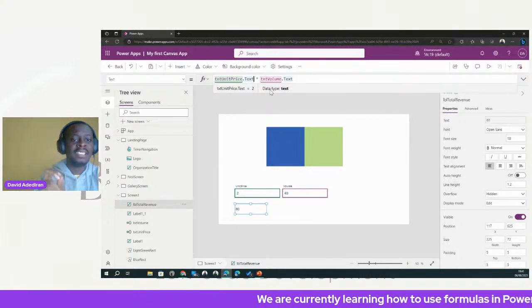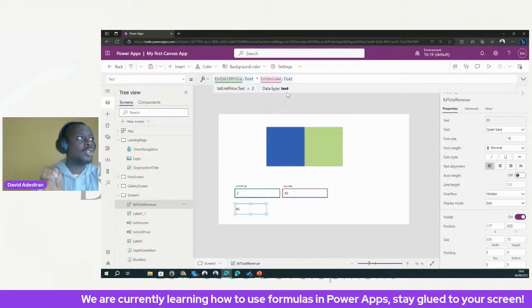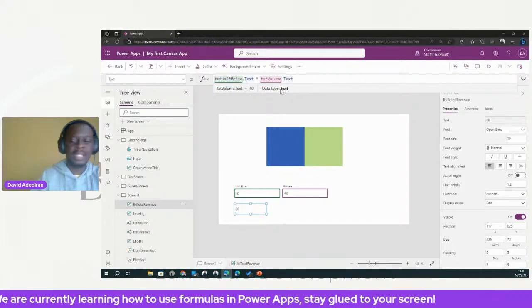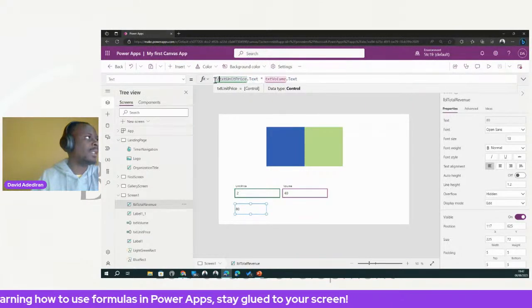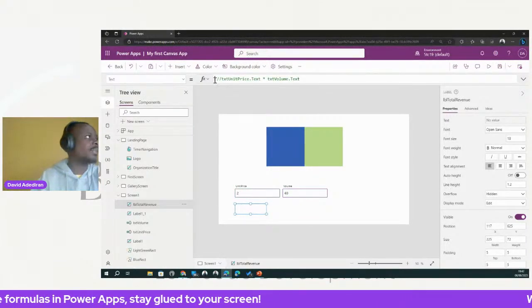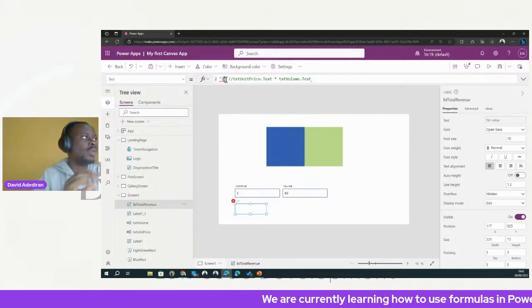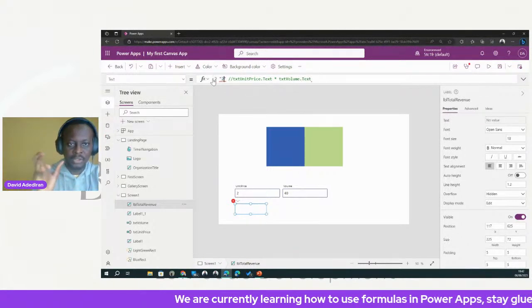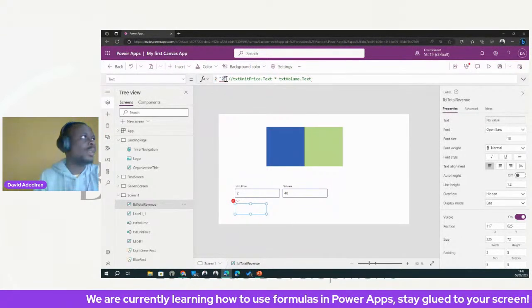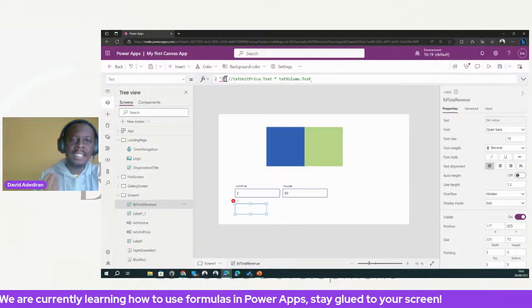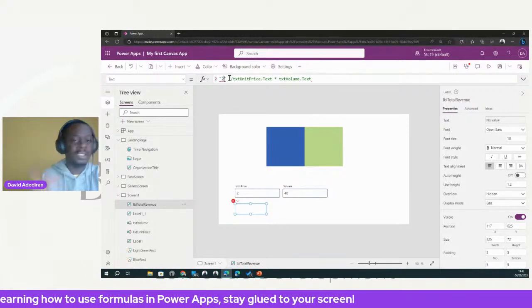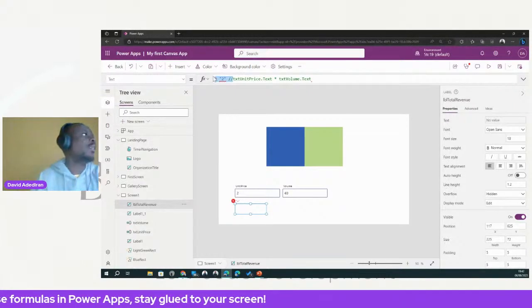So let me put it this way: there's a difference between "2" and 2. The one with the quotes is the text 2, while the other one is the number 2. Normally the output of the text input produces the one with the quotes. So that's the best way to think about it.